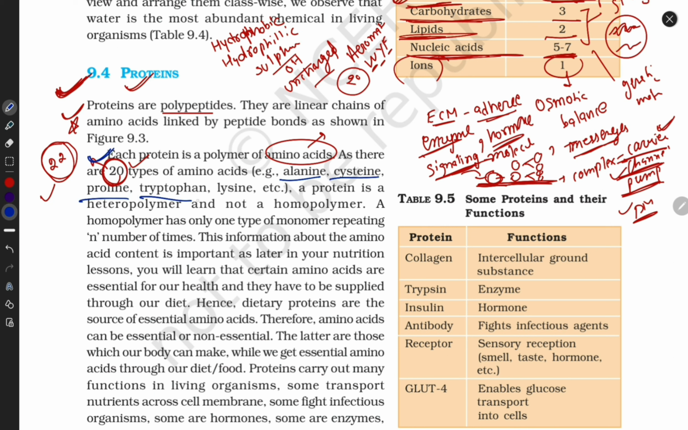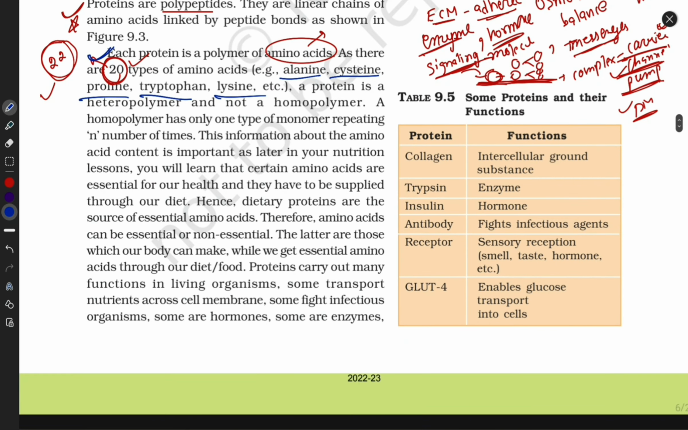Alanine, cysteine, proline, tryptophan, already with structure, guys. I also made the structure because structures are important. Clear, guys? And there is a function like collagen. They work as an ECM, extracellular matrix. What they do: intercellular ground gives some base for substances. Protein works as an enzyme, the example is trypsin. If someone asks to write down some important functions of protein, then you have to tell that they work as an ECM, extracellular matrix, like collagen.